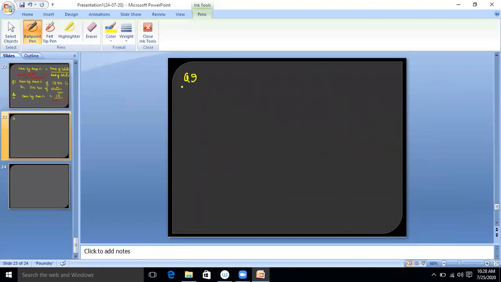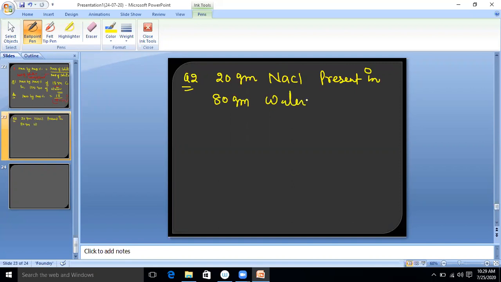Now, question number 2. What is the mass by mass percentage when 20 gram NaCl is present in 80 gram water? Now find out the mass by mass percentage of the solution. Do fast. Mass by mass percentage. Yes. What is the answer?